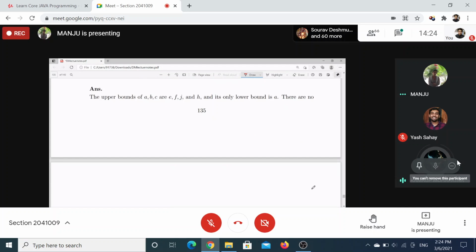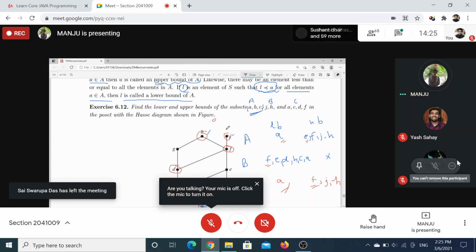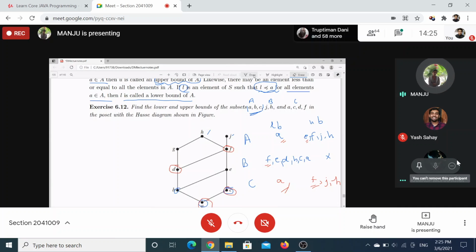Ma'am, can you explain the B part again? Okay. So we want an upper bound for this set J and H. We don't have any element to which both are related. Some elements should be there to which both are related. All elements are related. So that's why it does not exist.